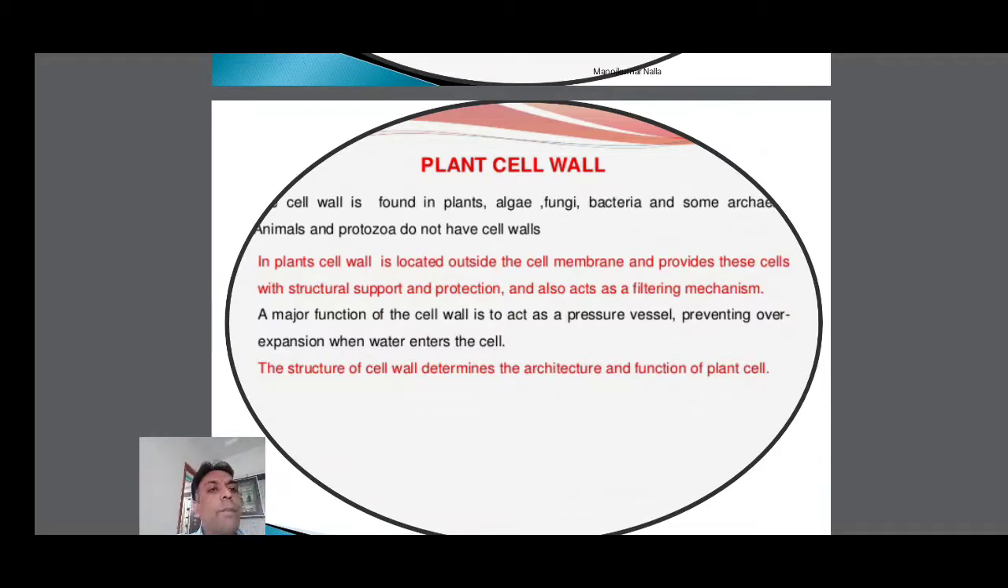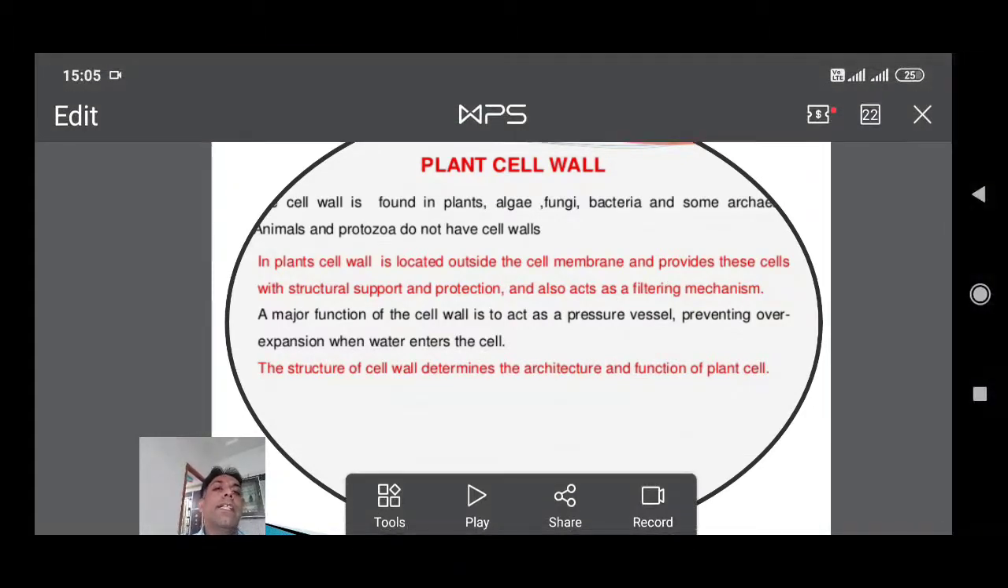At the same time, as a filtering mechanism, materials and substances pass from outside to the inside of the cell through the cell wall. The cell wall has a semi-permeable nature. Semi-permeable means it allows some important materials to enter the cell, but it doesn't allow some harmful materials inside the cell. This is the semi-permeable character of the cell wall.